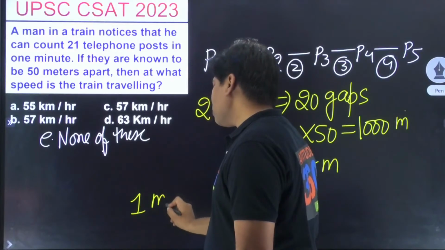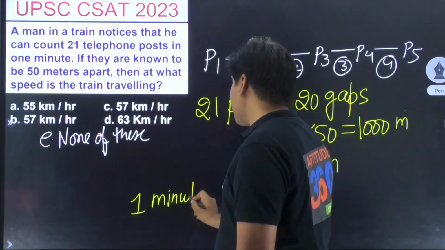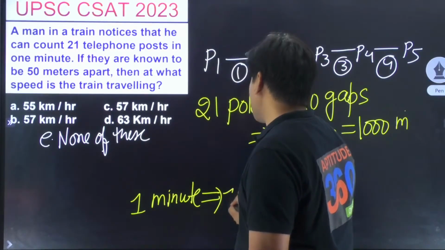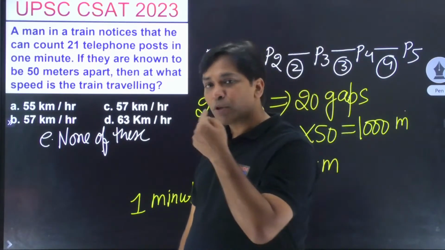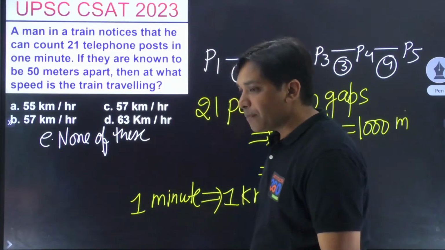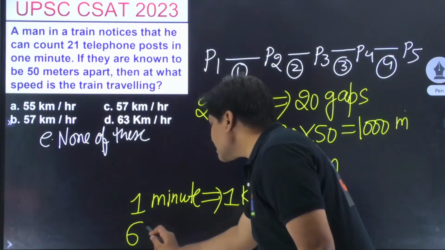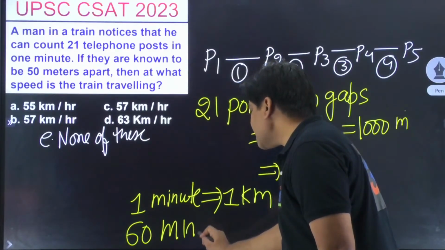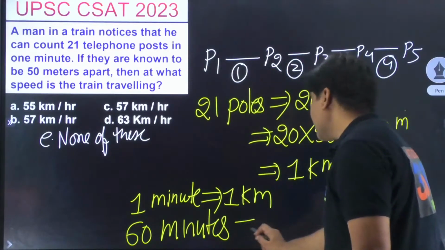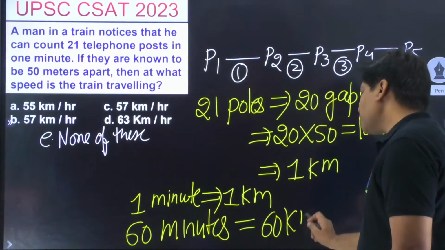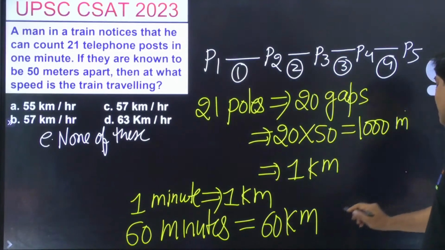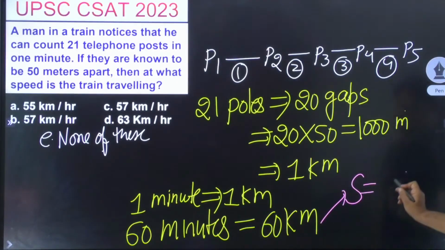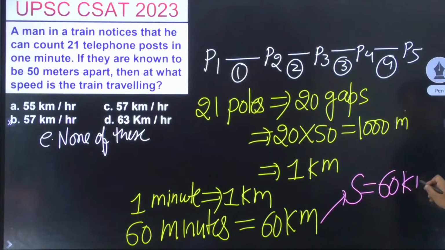अगर देखो ना, वो पूछ रहा है आपसे कि वो 1 मिनट में कितना गया, 1 किलोमीटर. यही तो प्रॉब्लम है ना. 1 मिनट में 21 टेलीफोन पोस्ट क्रॉस करता है. So what is going to be it in 60 minutes? In 60 minutes it is going to be 60 kilometers, and 60 minutes is equal to 1 hour. So what is going to be the speed then? The speed out here comes out as 60 kilometers per hour. That's pretty simple है ना ये.